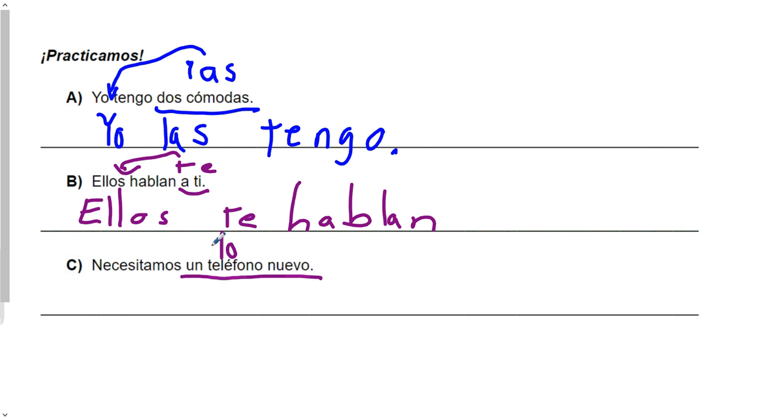And then we are going to move it in front of our verb. And I see there's nothing else here. There's no subject written. That's fine. It'll become the first word. So we will have lo necesitamos.